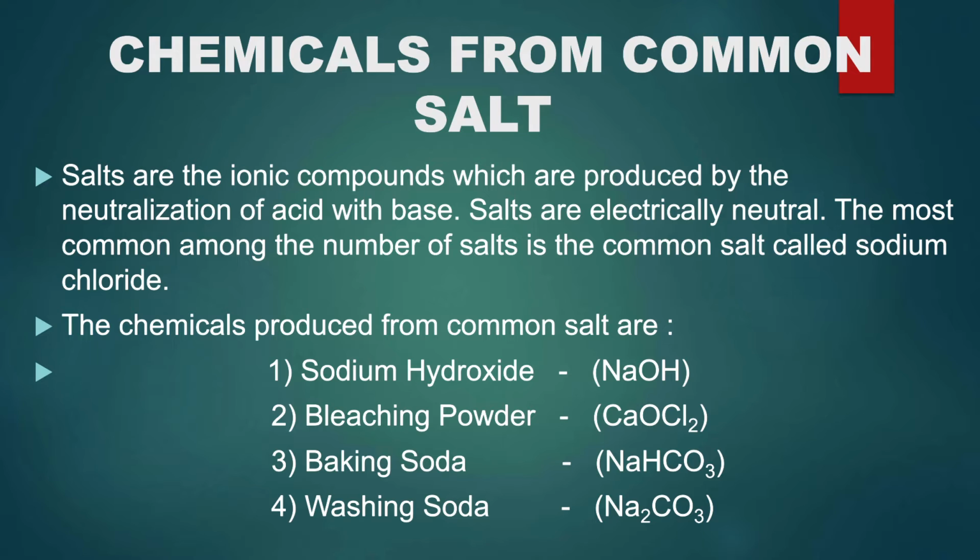Now today we'll be seeing the chemicals from common salt. You all know common salt is nothing but sodium chloride. Salts are ionic compounds which are produced by the neutralization of an acid with a base. Salts are electrically neutral. The most common among the number of salts is the common salt called sodium chloride. The various chemicals produced from sodium chloride are sodium hydroxide, bleaching powder, baking soda, and washing soda.